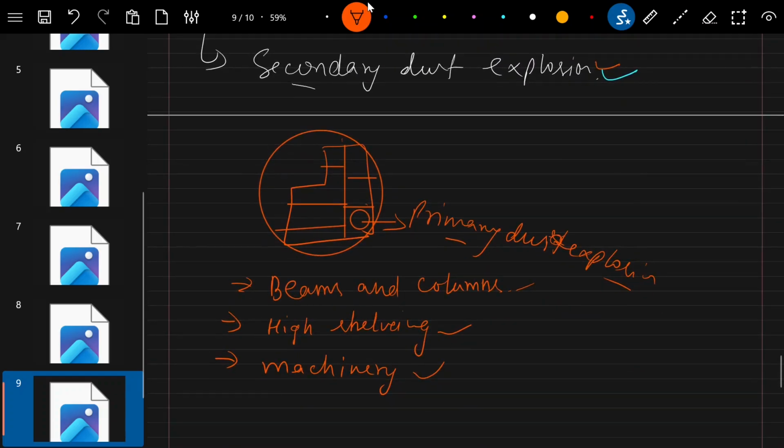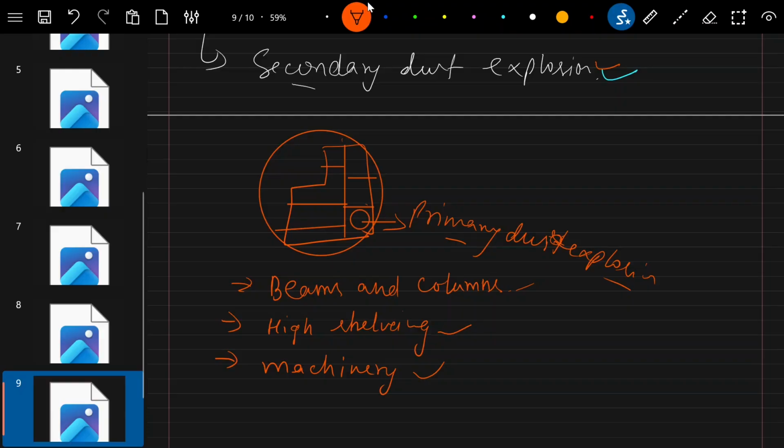The collected dust and debris dispersed by the primary explosion in turn cause a much larger explosion, which is termed the secondary dust explosion.